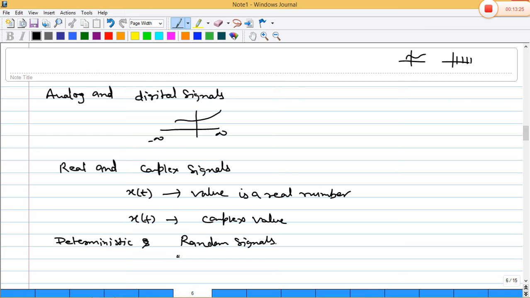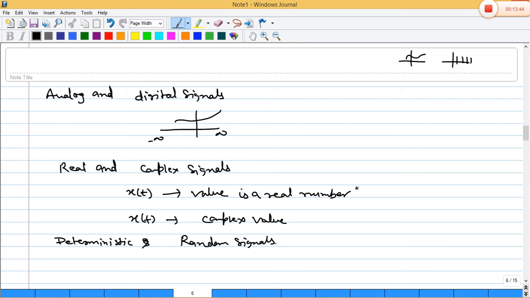So a deterministic signal can be modeled by a known function of time. But random signals are the complete opposite: random signals are those signals that take a random value at a given point.